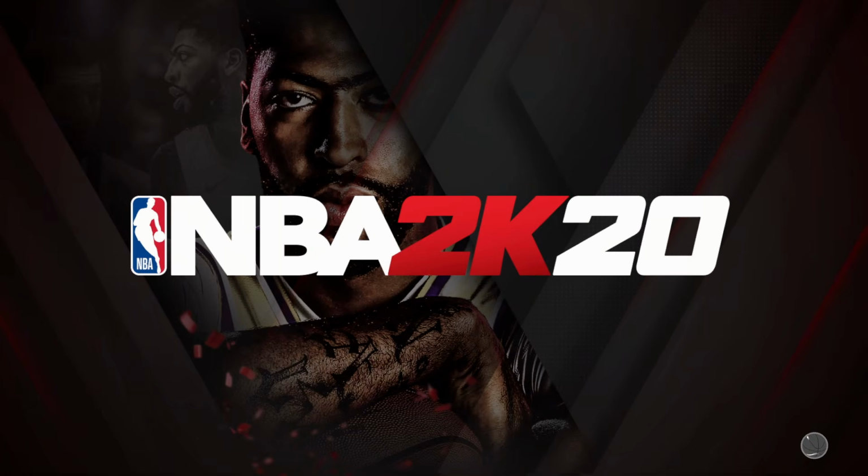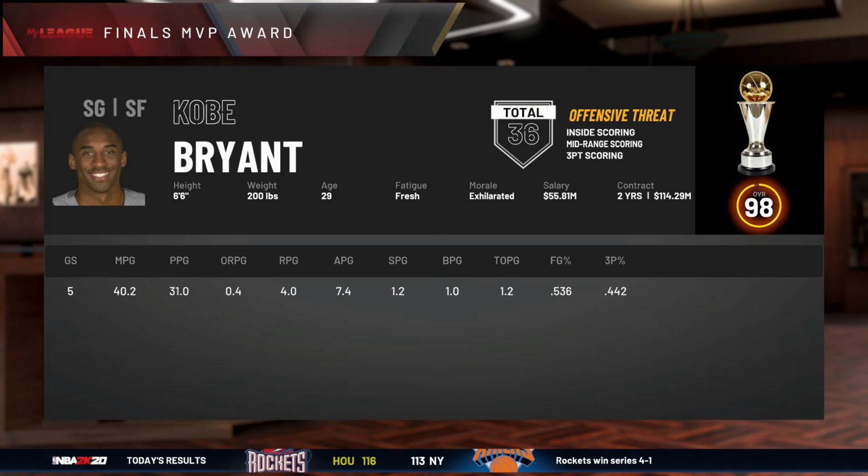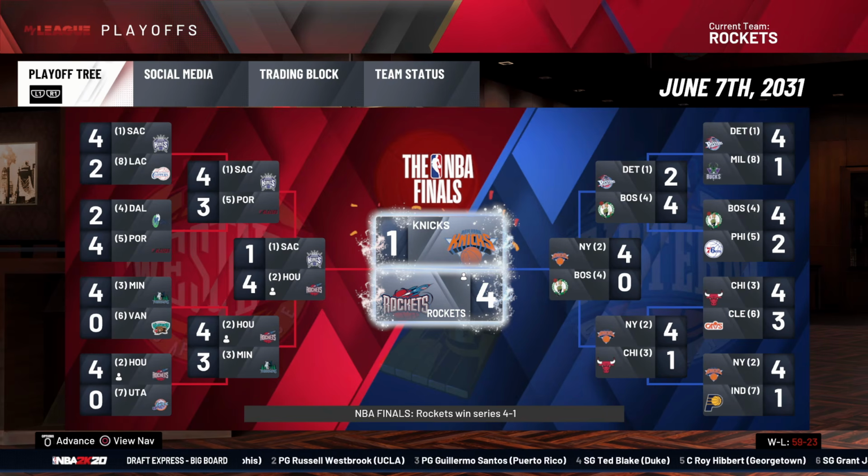Kobe Bryant's first championship is here and in the books. He averaged 31-7 in the finals. That's one hell of a stat line. Well, what else should I even say? Took care of the Knicks.